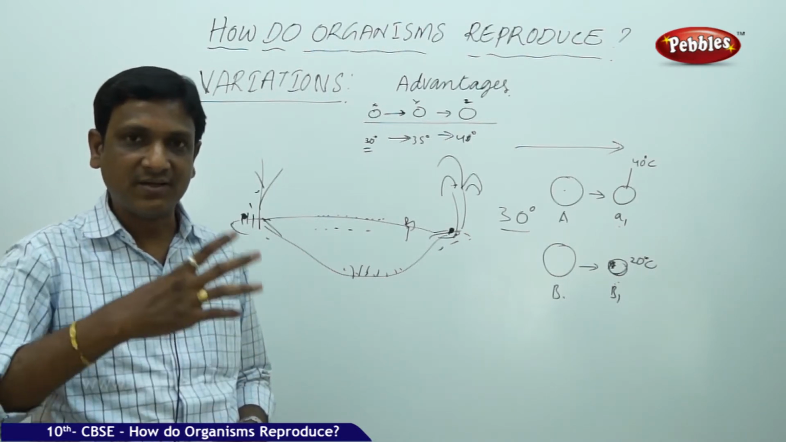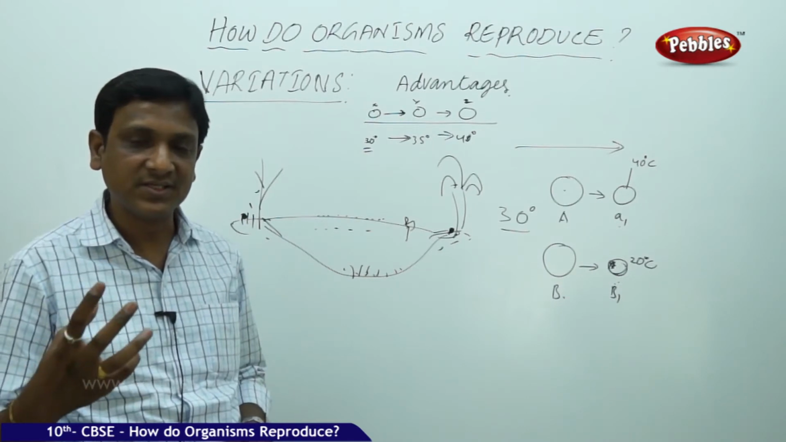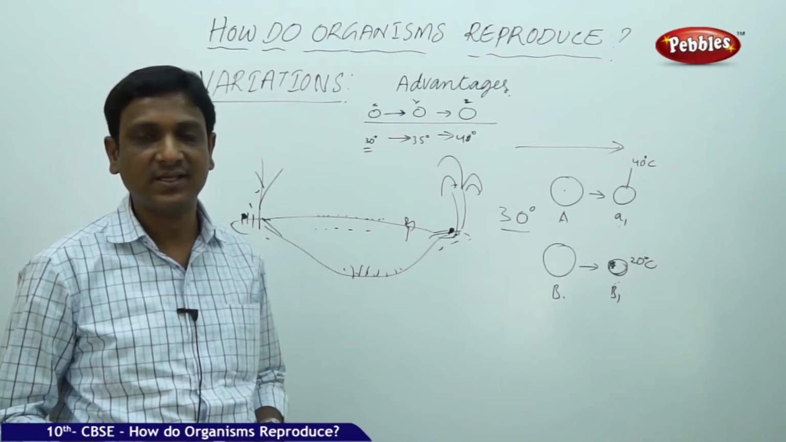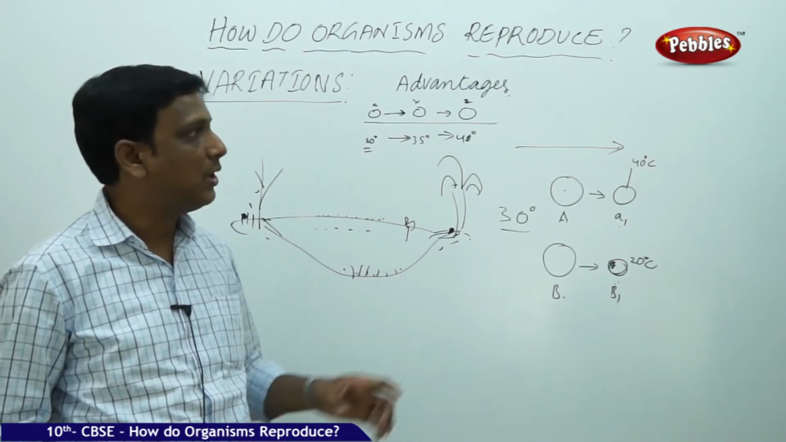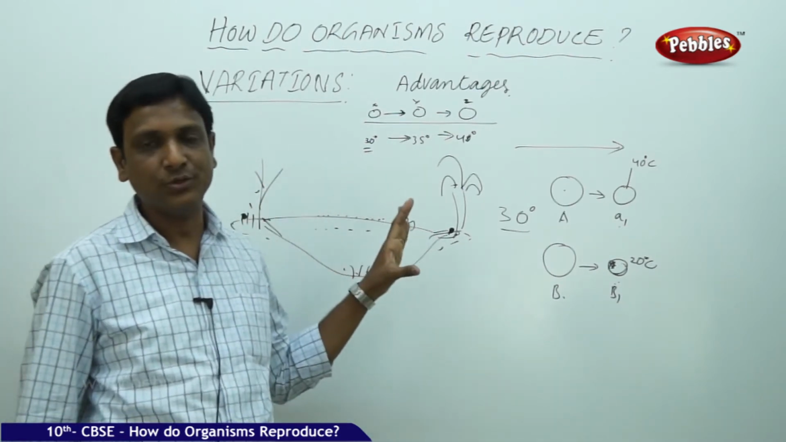The variations are naturally coming in the organisms. Sometimes for some of the organisms, some variations are helpful, advantageous. Sometimes it is disadvantageous and they disappear. They become extinct. So these variations form the basis for the process of evolution.